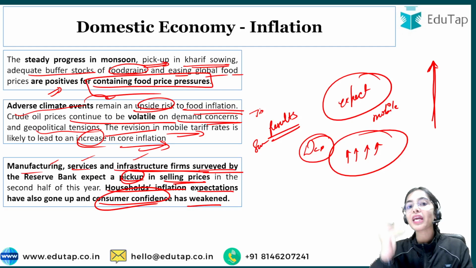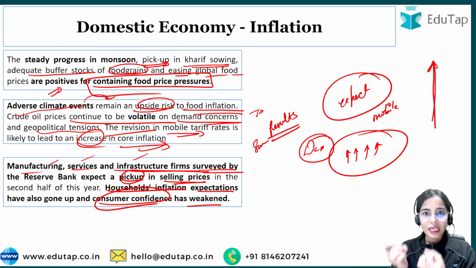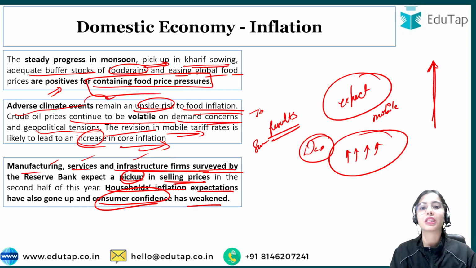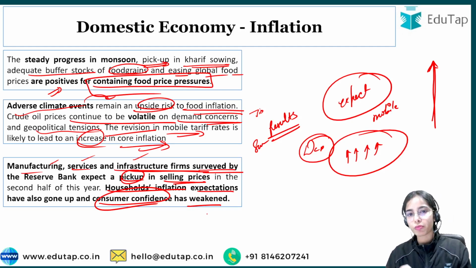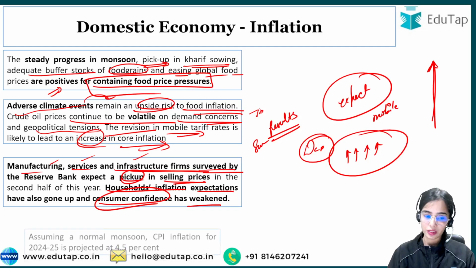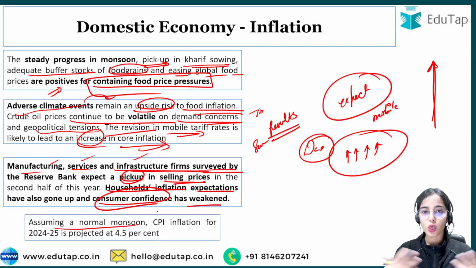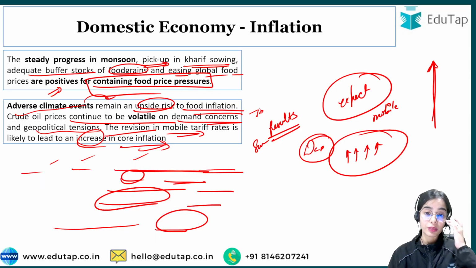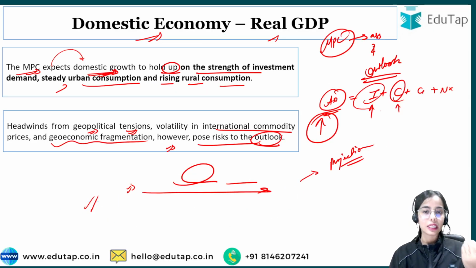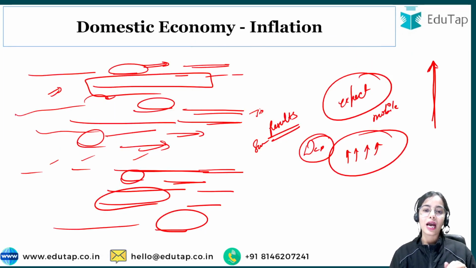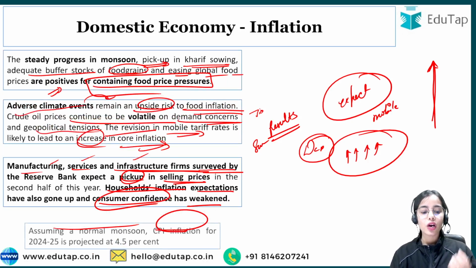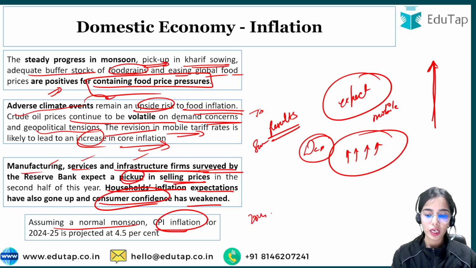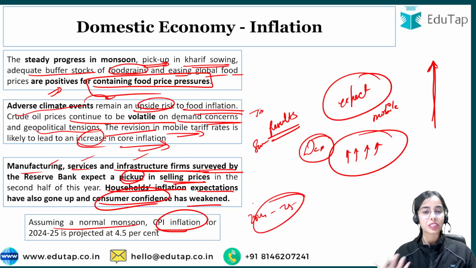So when the people expect inflation in the future, they are bringing inflation to the country in a way. Okay, so the households' inflation expectations have also gone up. This is a little problematic for the country, and the consumer confidence has weakened. So assuming all of this and assuming a normal monsoon, CPI inflation for 2024-25 is projected at 4.5%. So this is all about the domestic economy. We have discussed the real GDP, we have discussed the inflation scenario, and what the expectation is for 2024-25. So we have discussed the assessment of the domestic economy and the outlook.